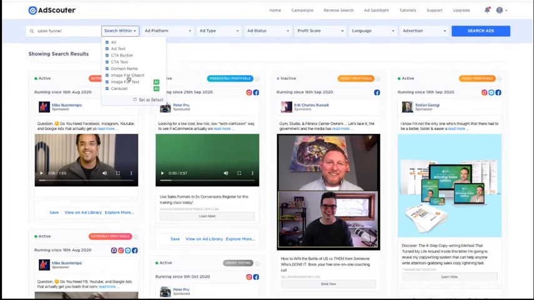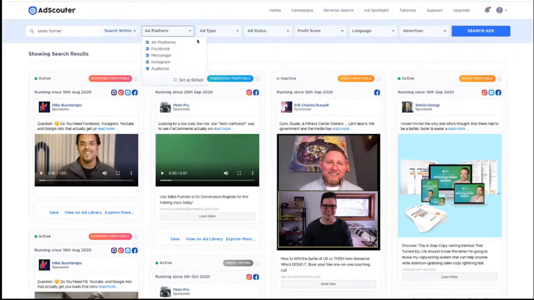You can search for images, like for example, you could search for text in images. So you can see in this image here, winning sales letters. If I typed winning sales letters in here, it would come up with all of the ads using that text within the images right now. You can also use carousel search, which basically will find all of the carousel ads as well. You can search via platform, so Facebook, Messenger, Instagram. You can search for image ads. You can search specifically for video ads or carousel ads. You can search for active ads versus inactive ads.